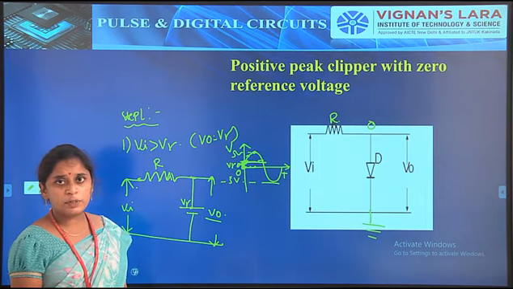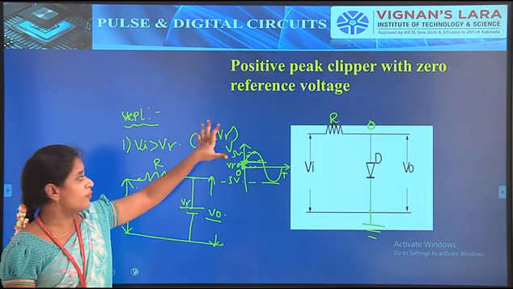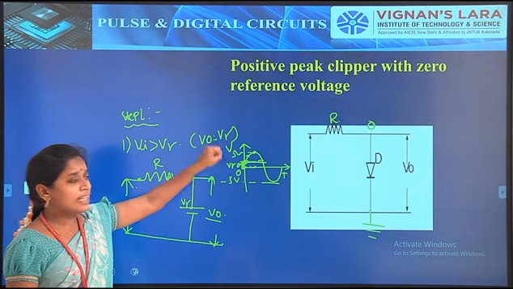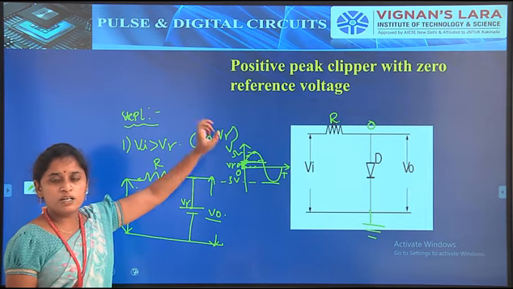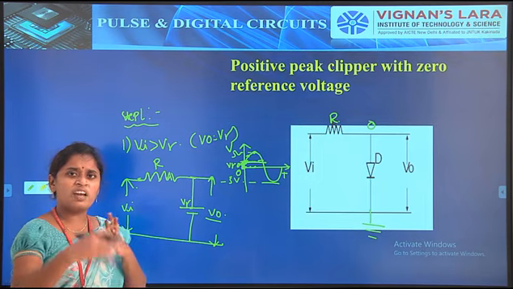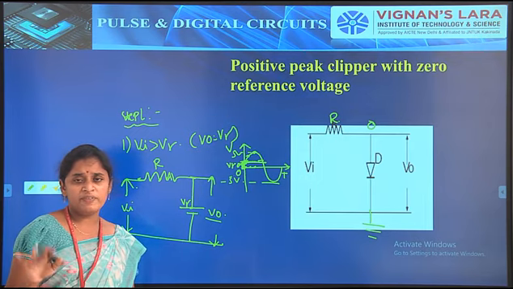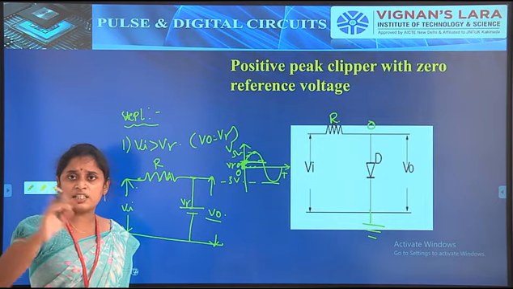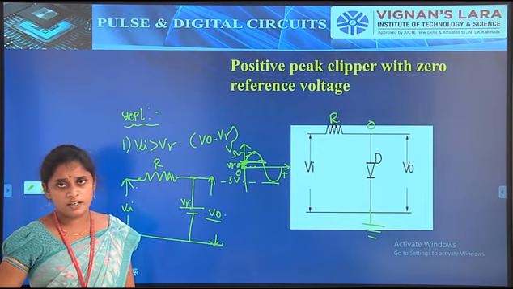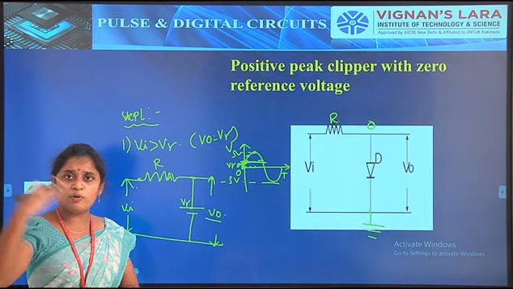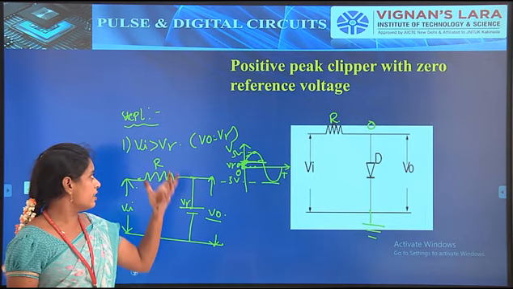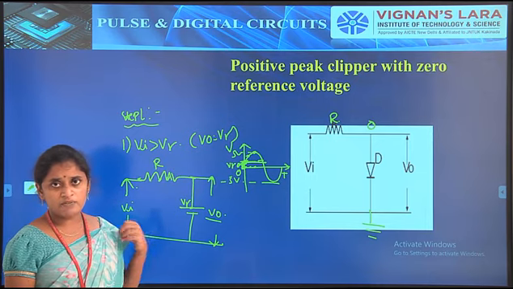So when the input voltage is greater than V gamma, the output voltage is V gamma. Even if the input goes higher than V gamma, the output will still be V gamma. Simply we can say that the signal above V gamma cannot be represented at the output side, so we clip the signals above the V gamma level. That is the case when VI is greater than V gamma.